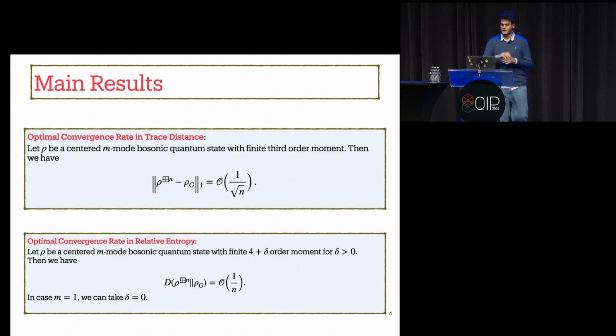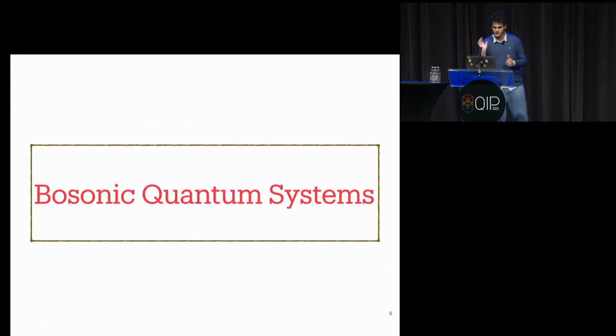I'm sorry if you find it difficult to understand some concepts in these theorems. I will explain them later. Okay. I will dedicate the rest of this presentation to the proof ideas and methods we developed in this work. But before that, let me do a quick review on bosonic quantum systems, because I guess some people in this room might not be very familiar with those systems.